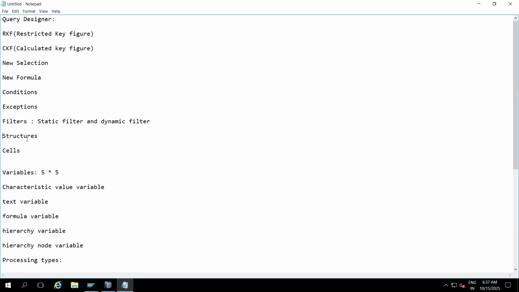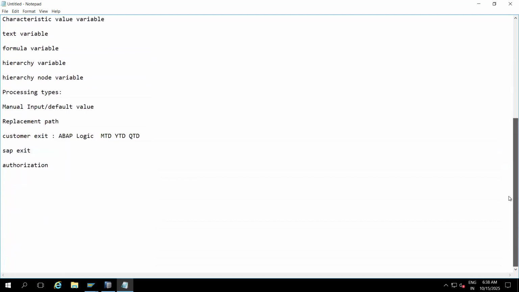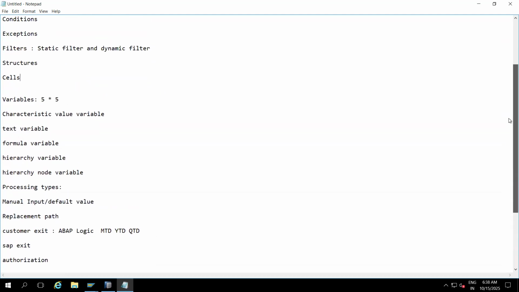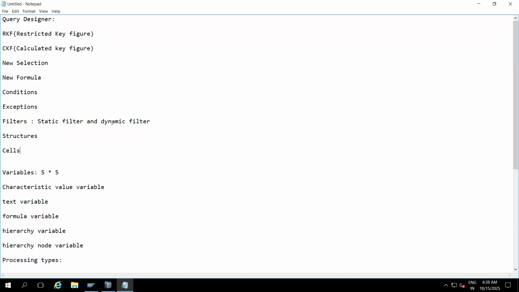Cells: out of 10, 1 or 2 interviews will ask about cells. These concepts are very, very important. We can spend a minimum of 10 to 15 minutes in the interview on this query designer if we know it thoroughly.